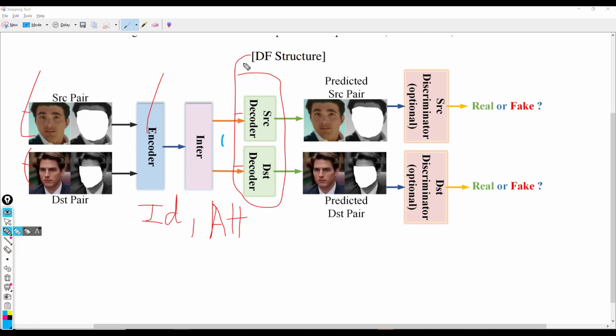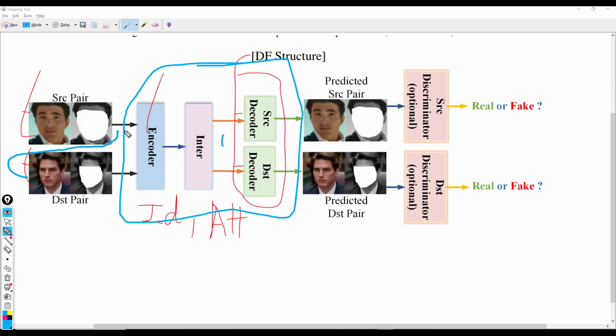And then after training this whole network, in order to create a deepfake, or to do the face swapping, we'll take this target image and pass it as if it were a source image. So we'll pass it in here, and then all this information goes into the source decoder. So instead of having this image pass into the target decoder, we now pass this target image into this path right up to the source decoder.